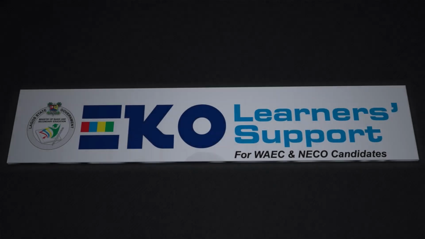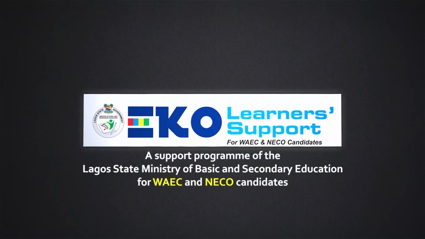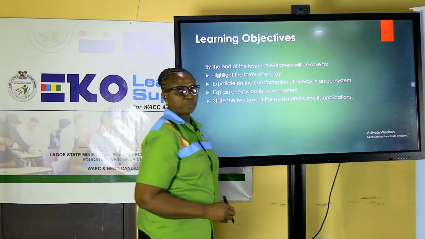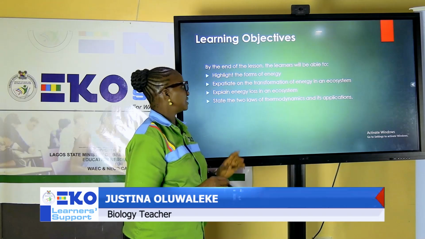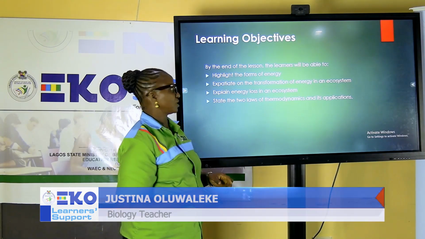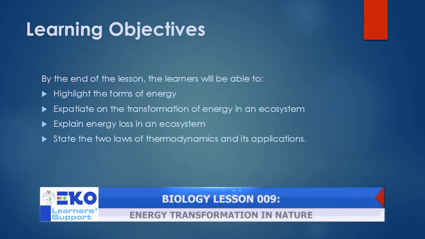Eko Learners Support, a support program of the Lagos State Ministry of Basic and Secondary Education for WAEC and NECO candidates. We will be looking at the following subtopics, which we have as our learning objectives. The first one is we'll be able to highlight the forms of energy by the time the lesson is over.